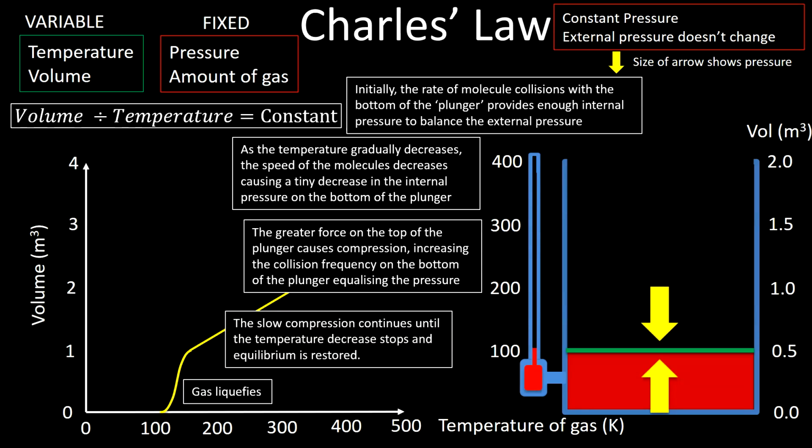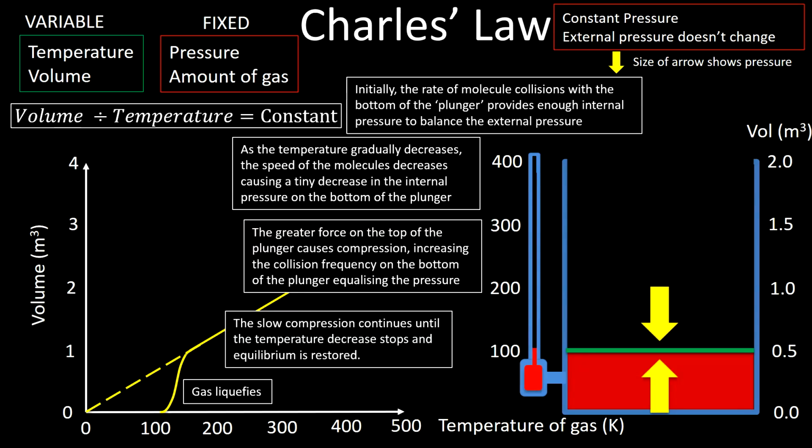So when this was done, what people had to do was extrapolate, and that means continue the trend from the straight line portion where we have the gas down to find where absolute zero was. So the basic idea was that they then defined absolute zero as the point where the volume of the gas would have become zero if it had kept compressing as it originally did when we reduce the temperature.